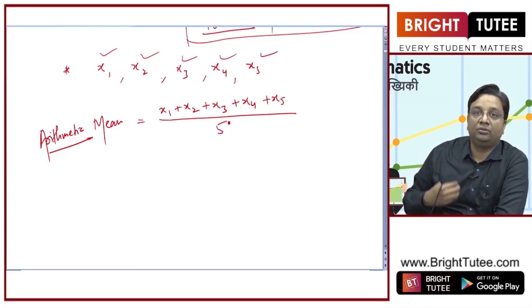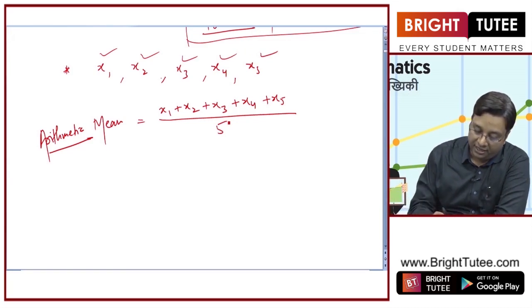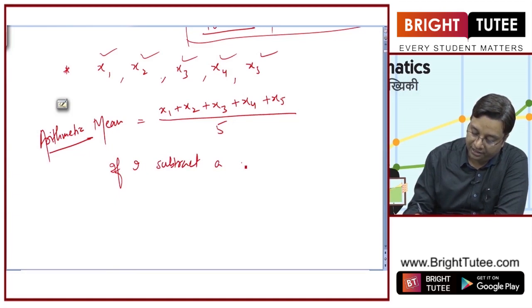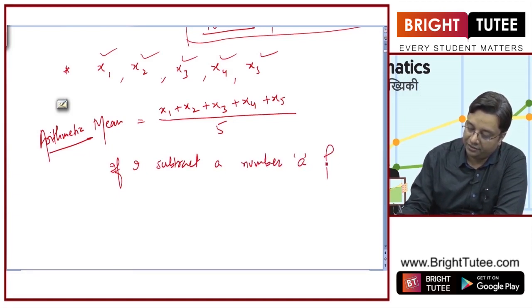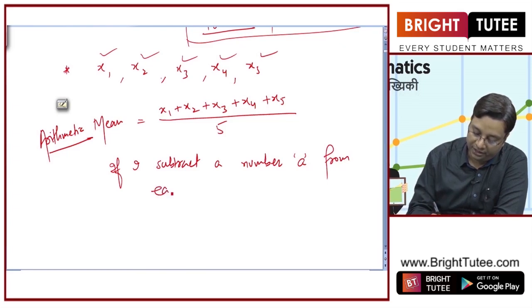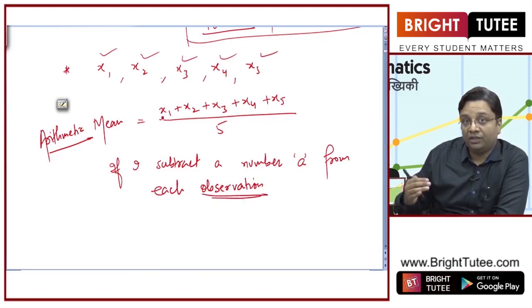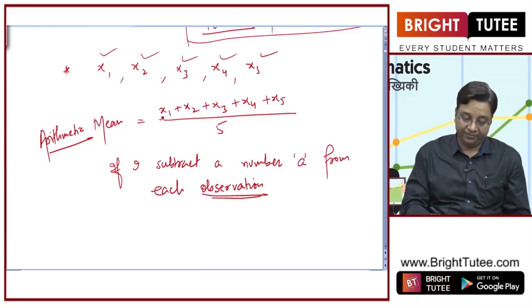Now what I want to notice here is, let us say I subtract a number a from each observation or each entry, whatever you want to call it. Now what effect will it have on the mean?